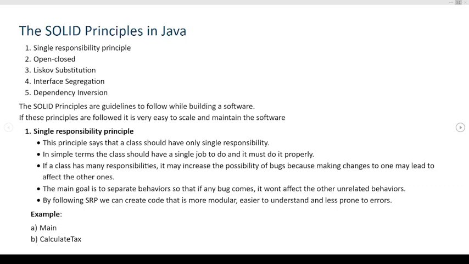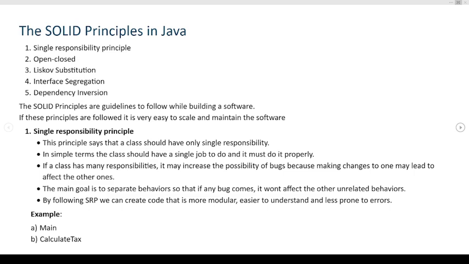Hello friends, welcome to another video on a very important topic which is asked in interviews, SOLID principles. So what is the SOLID principle? Basically, SOLID principles are guidelines which we need to follow while building software. Not necessarily, if these guidelines are not followed, the software will not be made. But if we follow these guidelines, the software which we'll make is unbreakable.